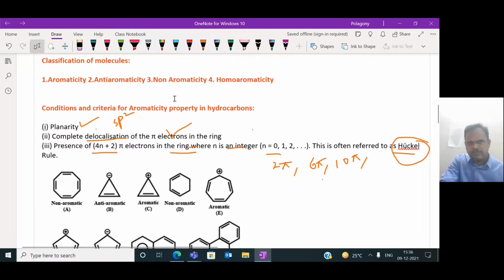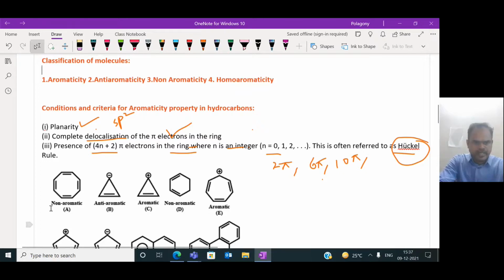So what does non-aromatic mean? A non-aromatic molecule may be cyclic or non-cyclic and does not follow planarity, so there is no delocalization of electrons, and it does not follow Huckel's rule. That compound is non-aromatic.